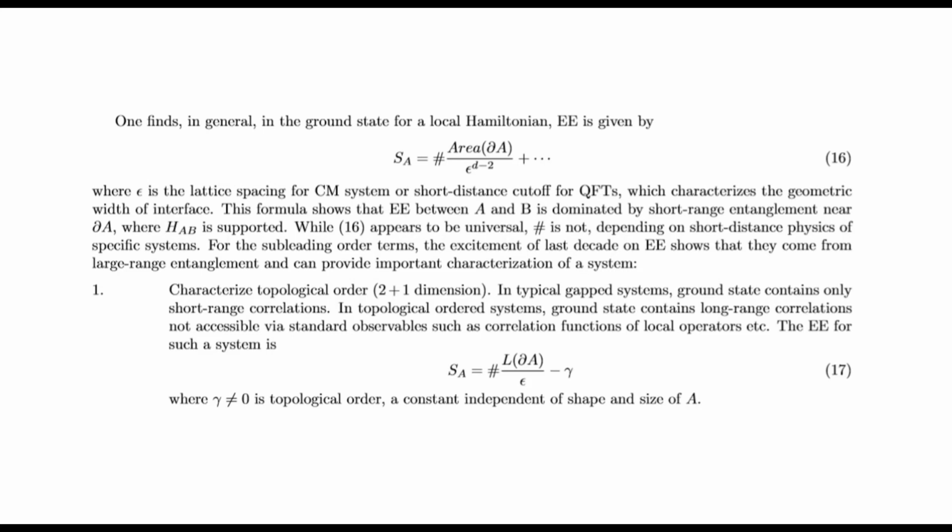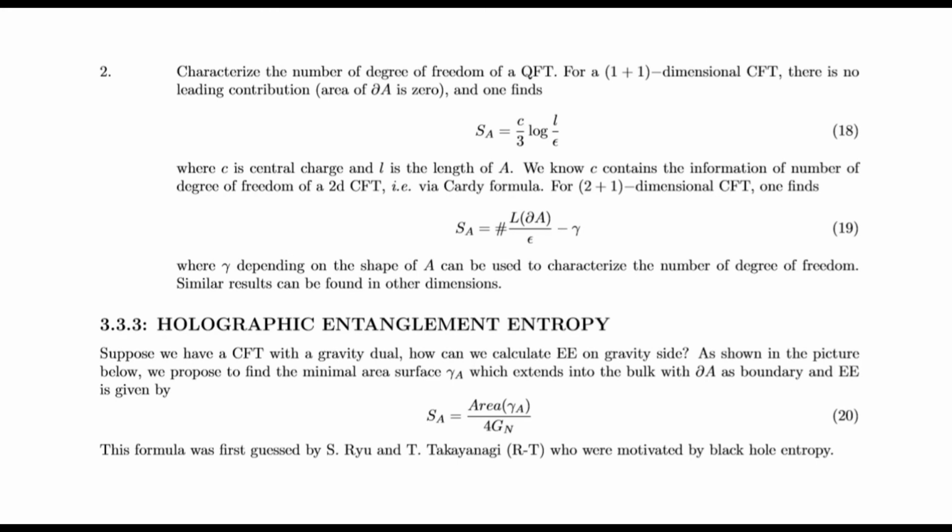In topological order systems, the ground state contains long-range correlation and is not accessible via standard observables such as correlation functions of local operators. The entanglement entropy for such a system is this, where gamma not equal to zero indicates topological order, a constant independent of the shape and size of A.